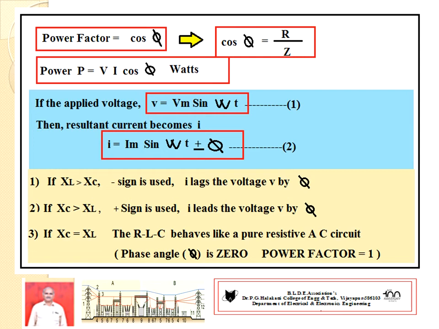Then when you are taking plus, when you are taking minus, you observe following 3 conditions. In RLC given series circuit, if XL is greater than XC, then negative sign is used. Hence, current lags the voltage by an angle of phi. If XC is greater than XL, positive sign is used. Hence, current leads the applied voltage by an angle of phi.